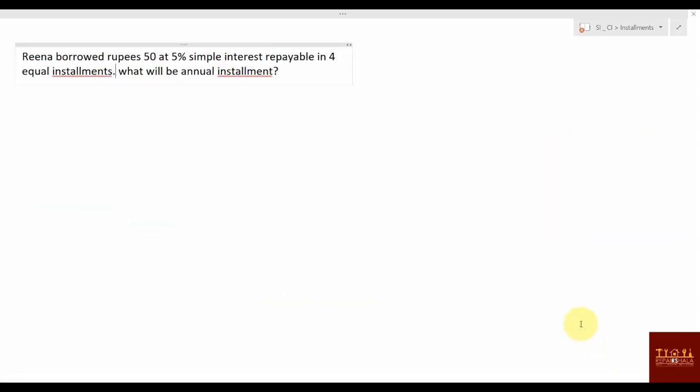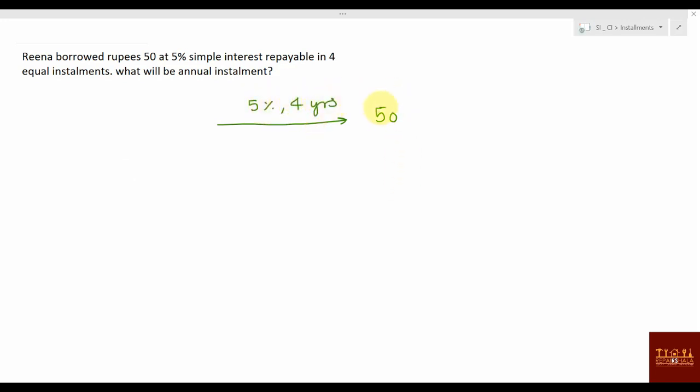Okay, let's check this one. Again, installment, spelling mistake. Reena borrowed rupees 50 at 5% simple interest, repayable in 4 equal installments. What will be the annual installment? So 50 rupees she has borrowed at 5% rate of interest for 4 years. So this amount is not 50. This will be more.